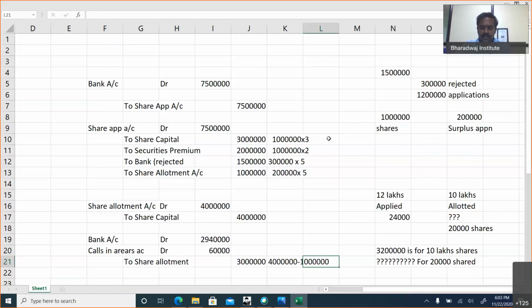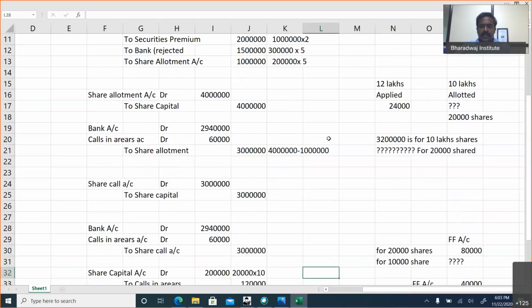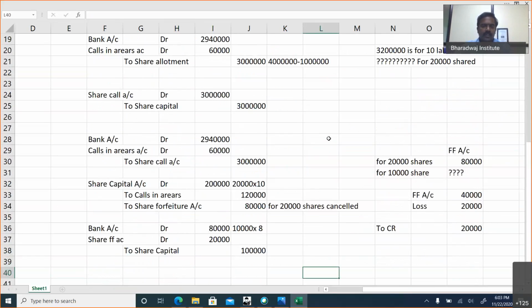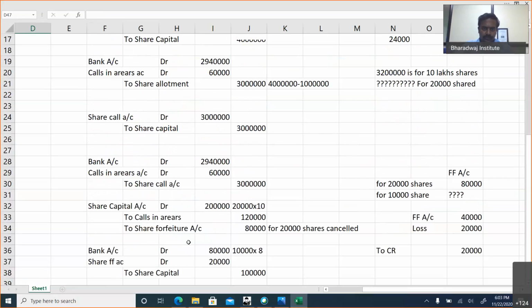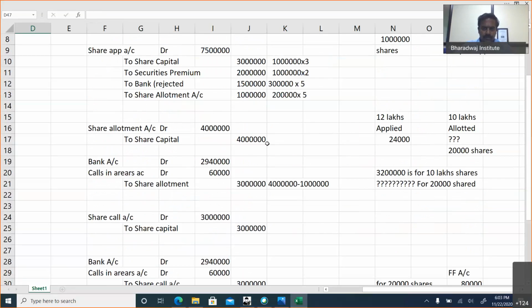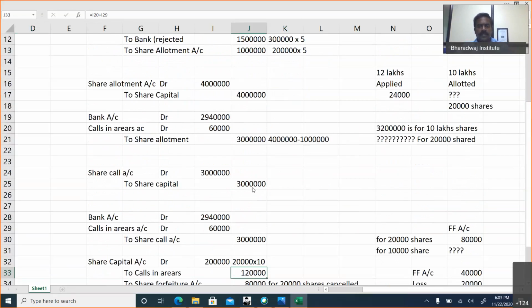Okay, comparatively, this is a very small problem for us to work out. The balance in forfeiture account will be, out of 80,000, we utilized only 40,000. Remaining 40,000 will be there in the forfeiture account. Here, there is no loss of premium and all. The premium was collected along with application money.